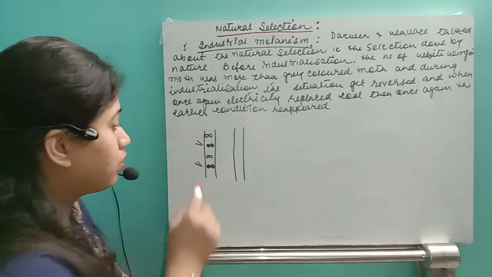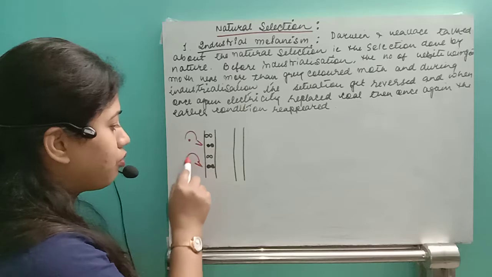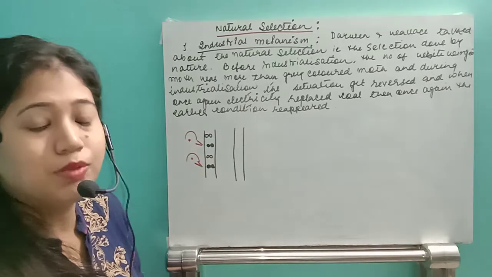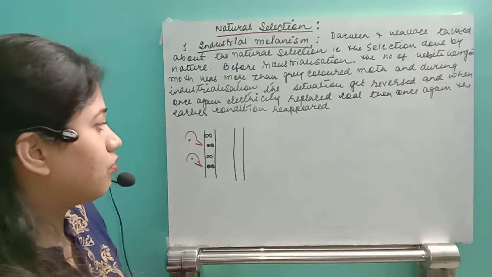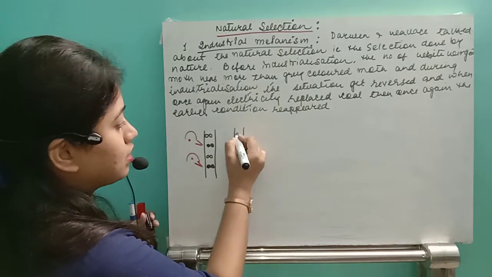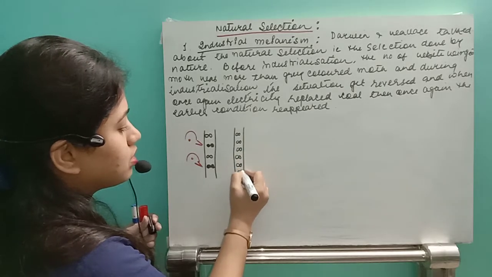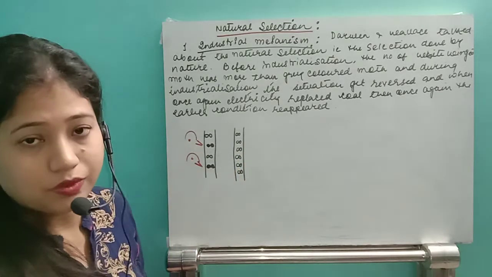The birds can see only the grey colored moth and they take it. So that's why before industrialization, the white colored moth started to increase and the grey colored moth started to decrease. This is a condition of nature, right?